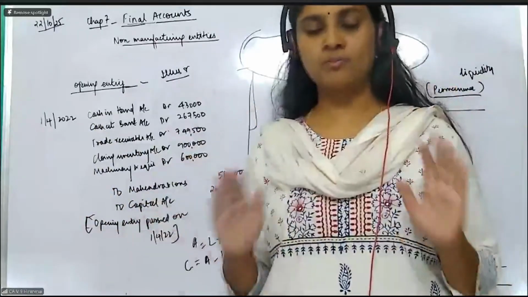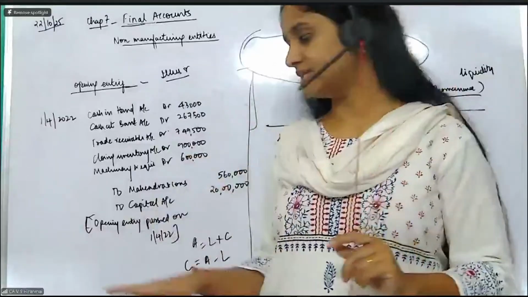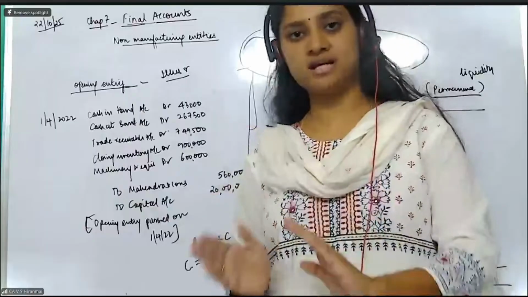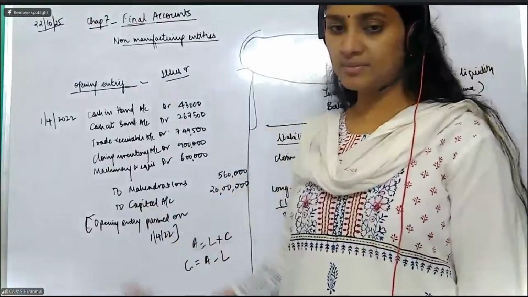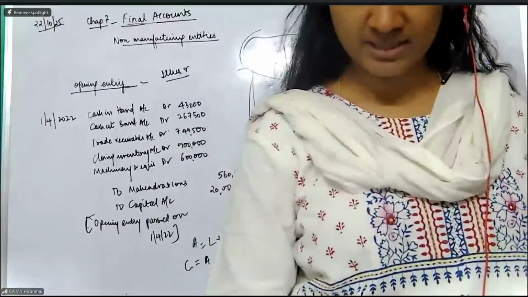There is no problem to check, or you can ask me, madam, what if the amounts are not balancing? It will always balance. And in the narration, you should write the brought forward balances from the previous year. I am bringing it into this year. That's all, as simple as that. Clear, everybody? So this is your opening entry. I want you people to try illustration number 11.